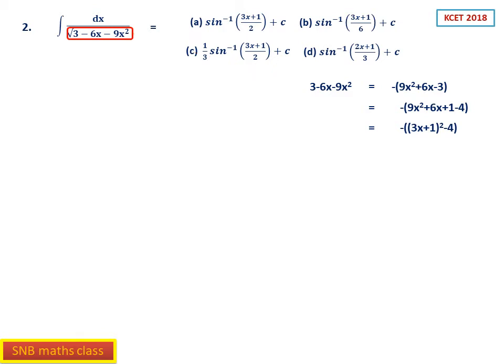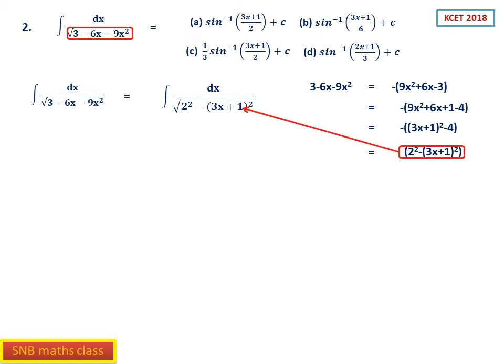Then minus 4. So now you remove the minus sign so that it becomes 2 square. 4 can be written as 2 square minus 3x plus 1 whole square. So this is the preparatory stage. Now this can be written as dx by square root of whatever is there in the square root, that is the quadratic expression, that is 2 square minus 3x plus 1 whole square. So this is the adjustment.